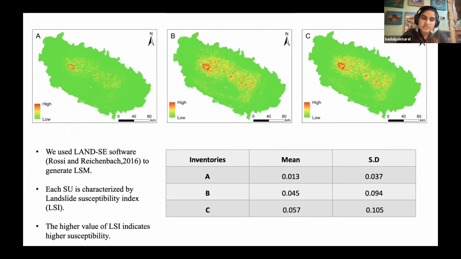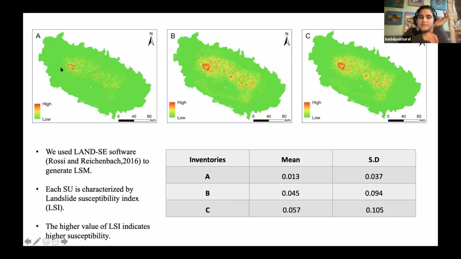So these are the results. We used logistic regression, as I mentioned before, and we used Landsat software, which was developed by Rossi and, sorry, I don't know how to pronounce that, Batch 2016. I'm really sorry for that. It shows that inventory A, which has the least number of landslides as compared to B and C, has a mean of 0.13. As you can also see, the high landslide risk area is not much as compared to B and C.